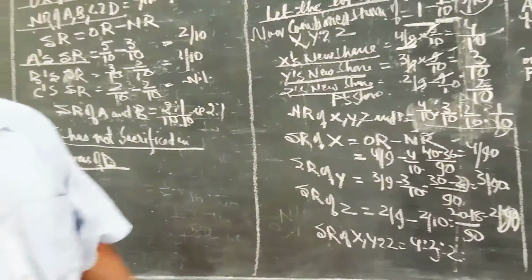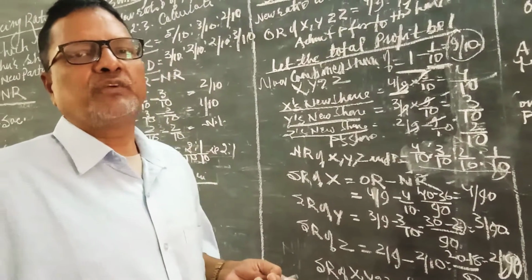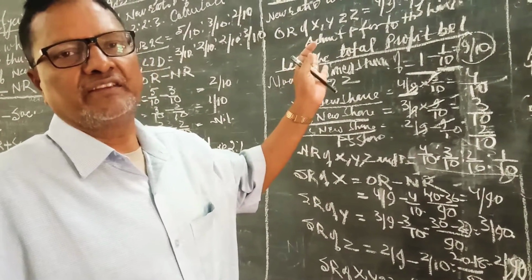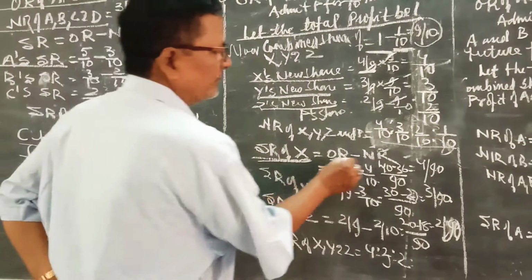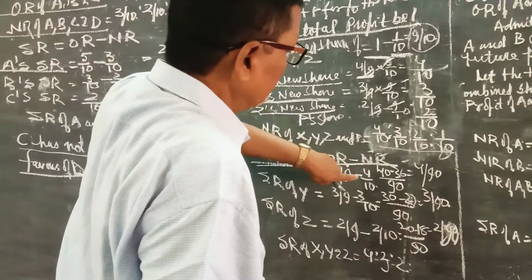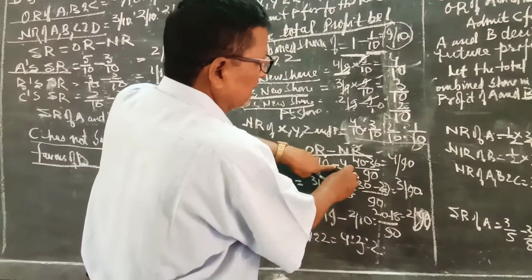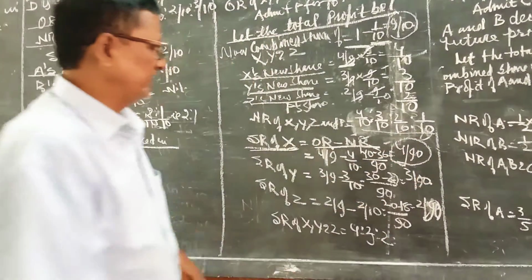Now by applying the formula of sacrificing ratio, we will easily calculate the sacrificing ratio of X, Y and Z. Sacrifice of X will be old ratio minus new ratio, that is 4/9 minus 4/10. 90 will be the LCM, and the resultant will be 4/90.